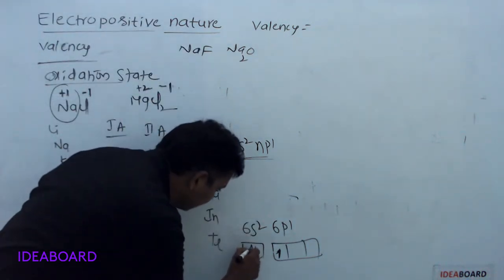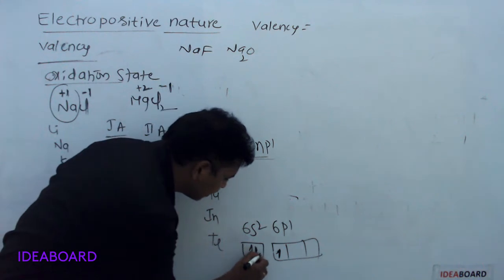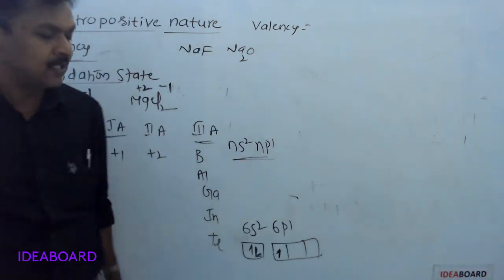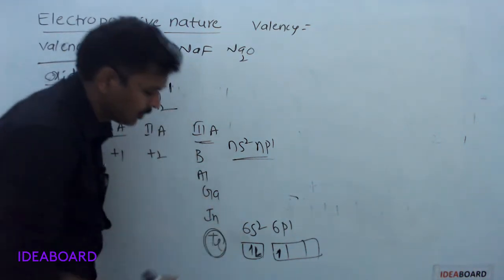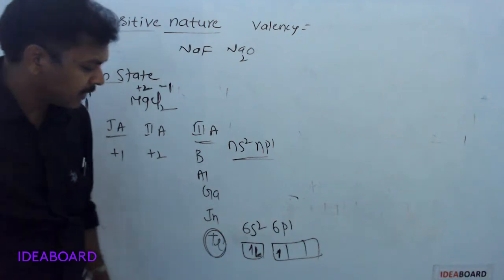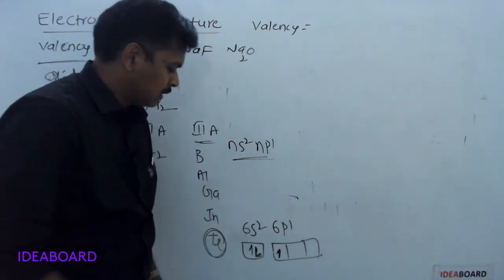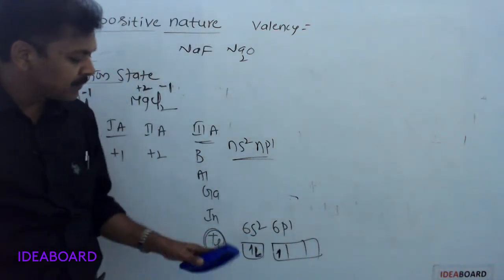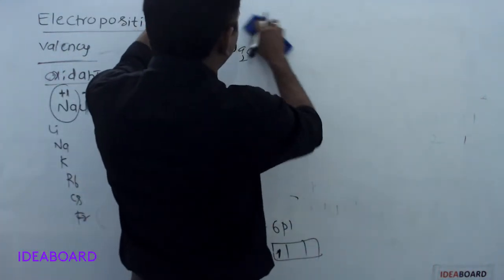It can use these 2 electrons also, but to excite this electron into this orbital, more energy will be required. In case of higher atomic number elements, more energy is required to excite ns electrons. That's why this electron pair has less tendency to participate in chemical reactions. That is called inert pair effect.